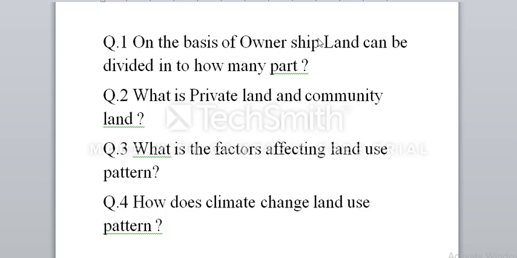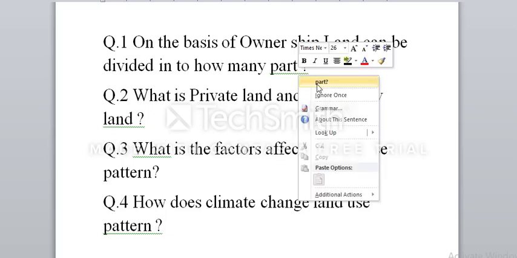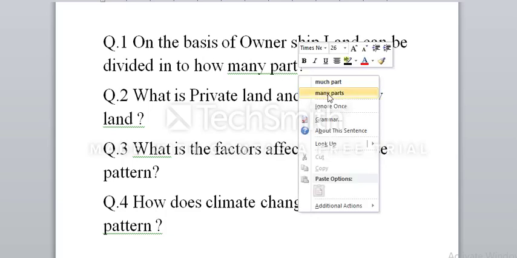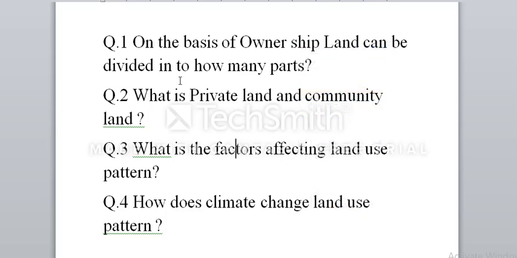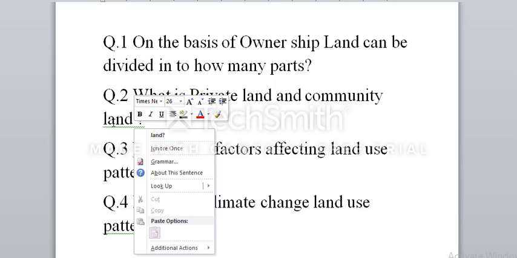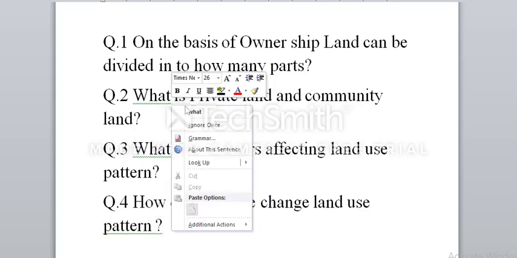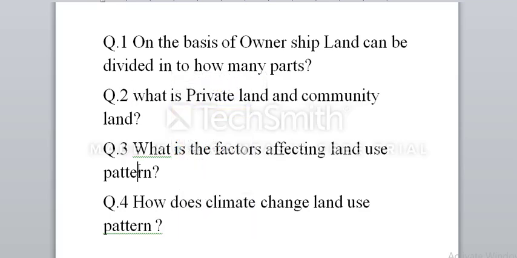First question: on the basis of ownership, land can be divided into how many parts? Second: what is private land and community land?